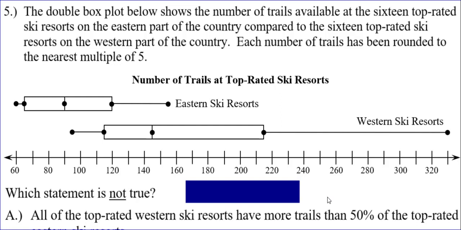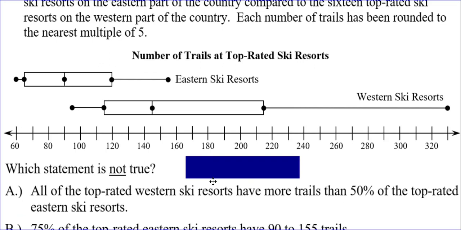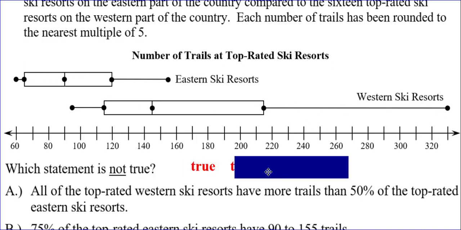Problem number 5. Hopefully you already did this. Which statement is not true? All the top-rated Western ski resorts have more trails than 50% of the top-rated Eastern ski resorts. Well, you can see from the lowest value up to the median, which is 50%, they are not as high as the Western ski resorts. So choice A is true.